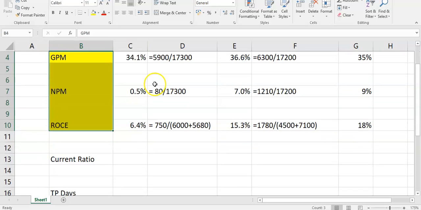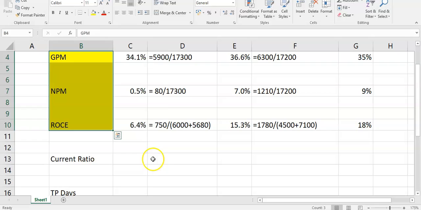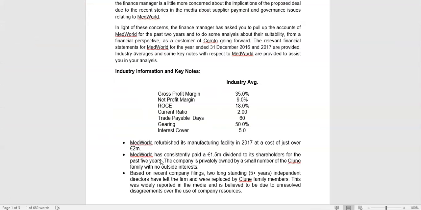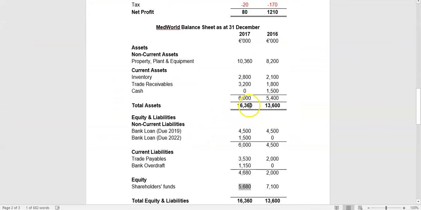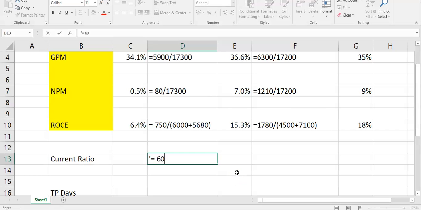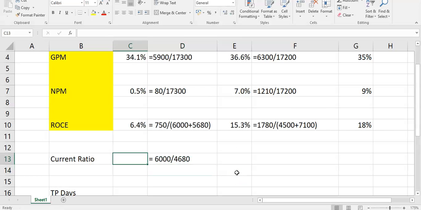Liquidity then, short-term cash position, is looked at in the current ratio. This is current assets divided by current liabilities. So how much short-term assets, current assets, do you have relative to your short-term liabilities, which is known as your current liabilities. So it's simply one divided by the other. Be careful to take the right one: 6 million current assets, 4680 current liabilities. So it's 6 million divided by 4680.